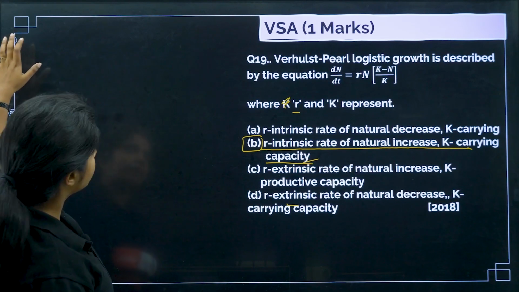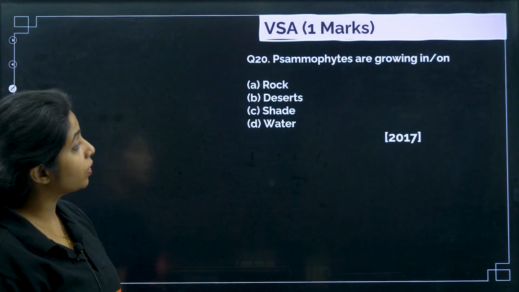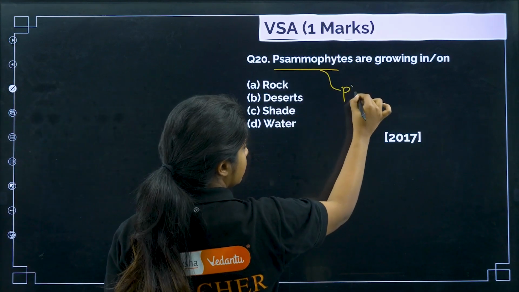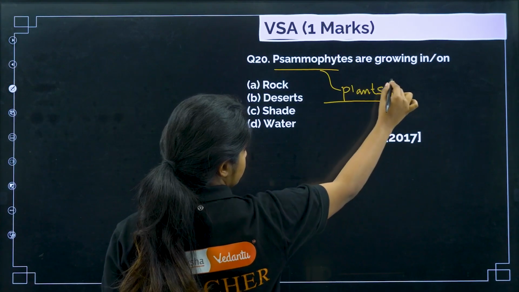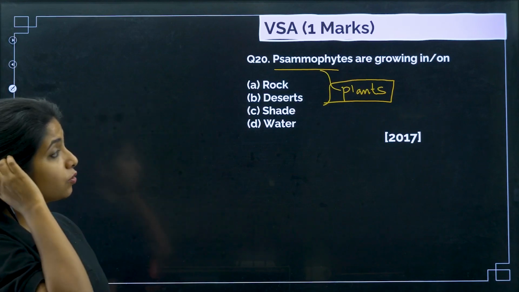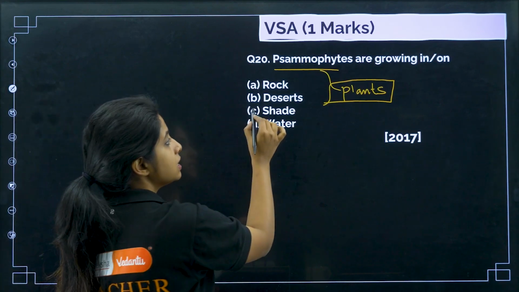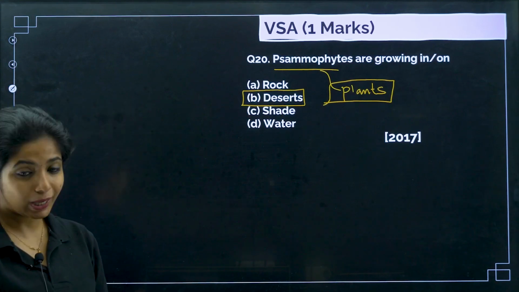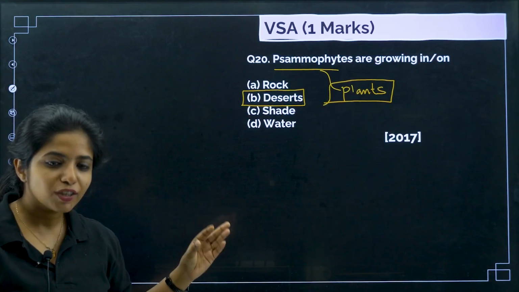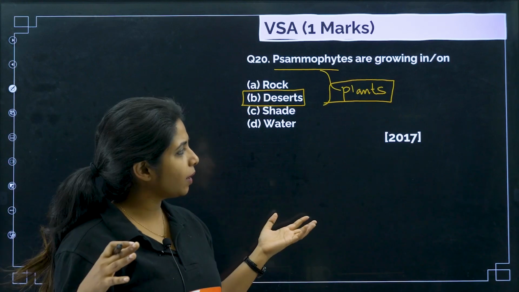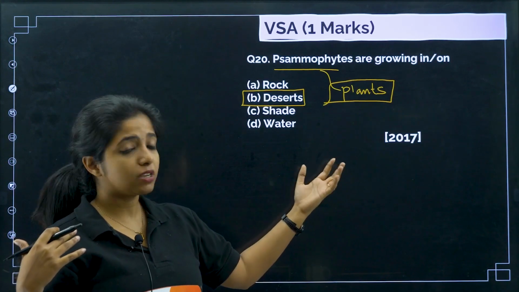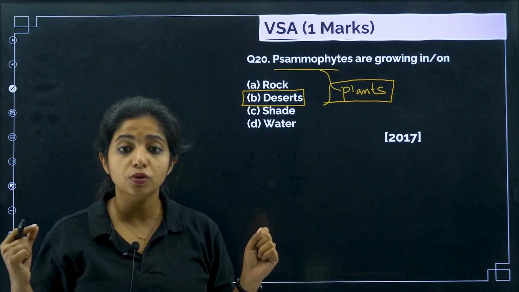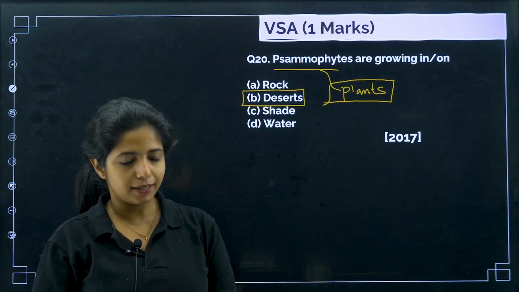Cool? Chalo. Next. Psammophytes are growing in. So, Psammophytes are basically plants, my dear children. This is not given in your NCERT, but yes, it has come. It's a 2017 question. Psammophytes are plants which grow in the desert area, and you call them Psammophytes. Something extra, something unique. You have to remember it, just keep it in your head. It might not come again, because it came in 2017 when the NCERT textbook was also kind of different. We are following the 2022 revised edition, so you don't need to worry, but still.